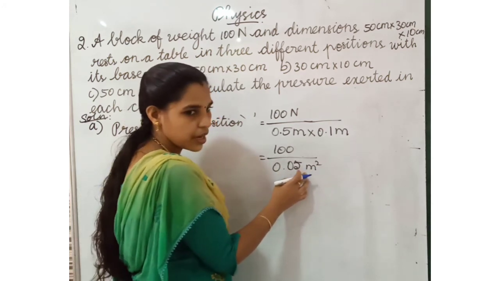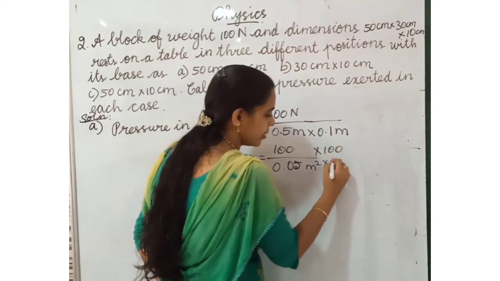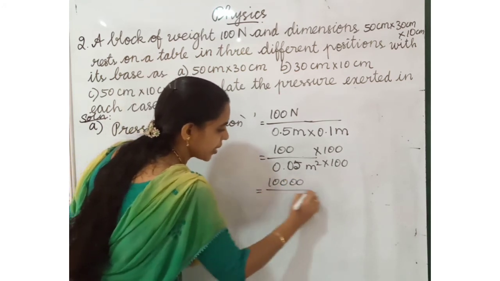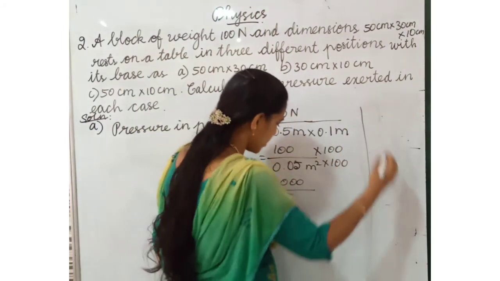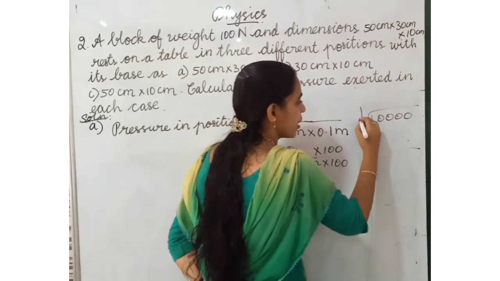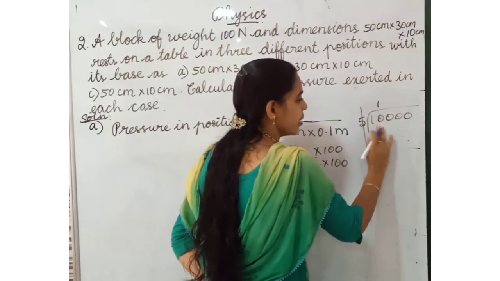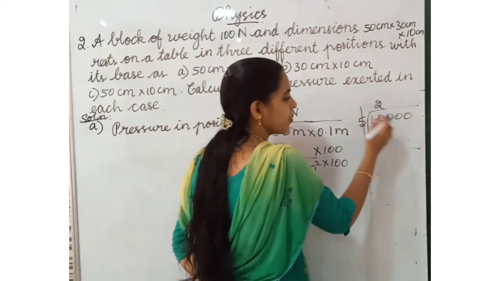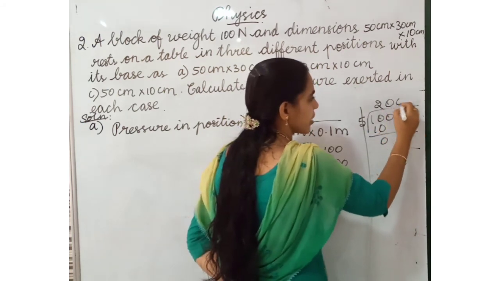Listen here, after two numbers we have decimal. When we change the decimal, we have to multiply with 100. Here also 10,000 divided by 5. Do you know how to divide these numbers? 10,000 divided by 5. Sorry, 2 5s are 10. We have to take 2 digits. Then 2 5s are 10 together. Remaining 3 zeros are there. We have to write here.